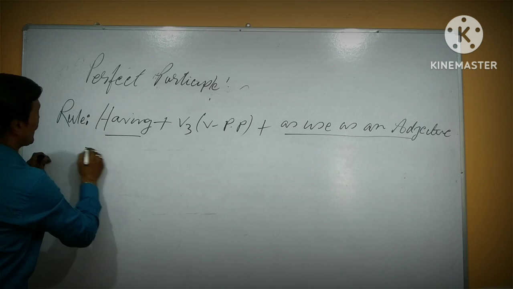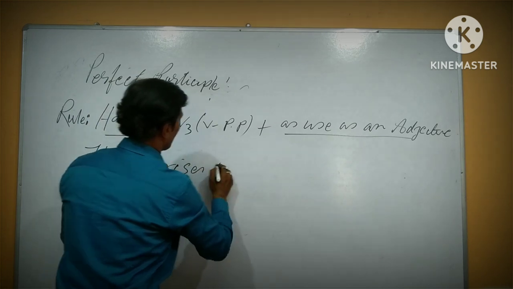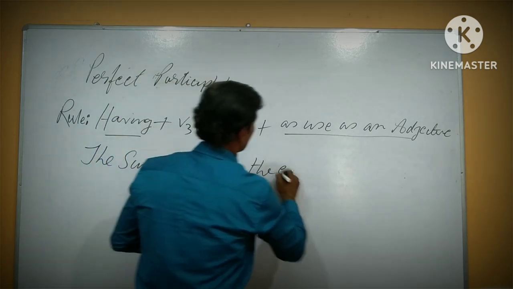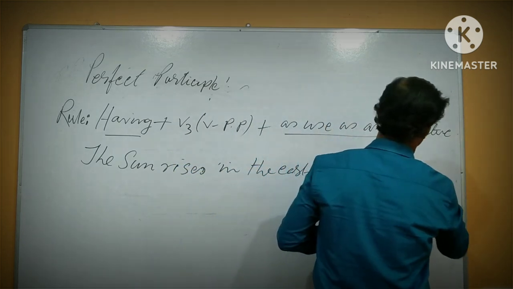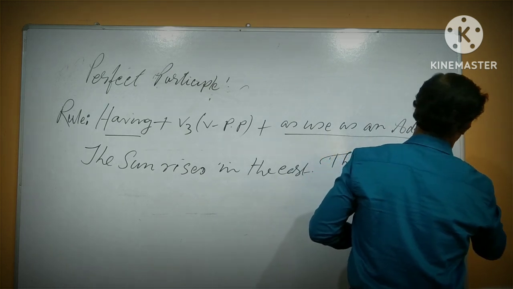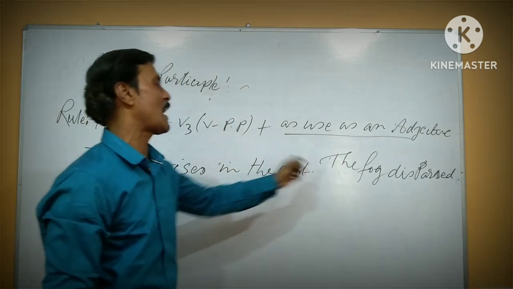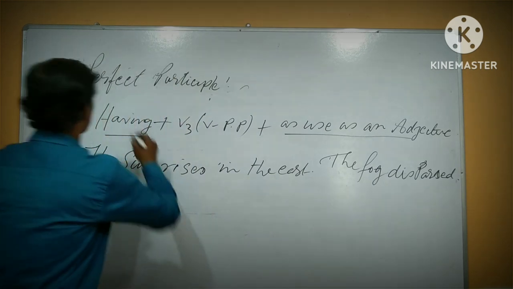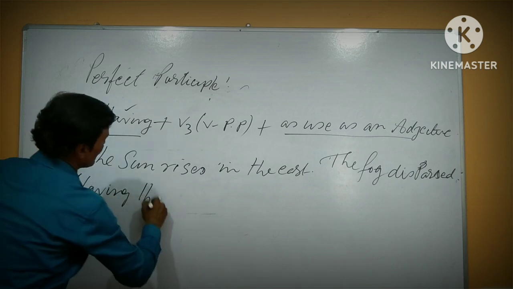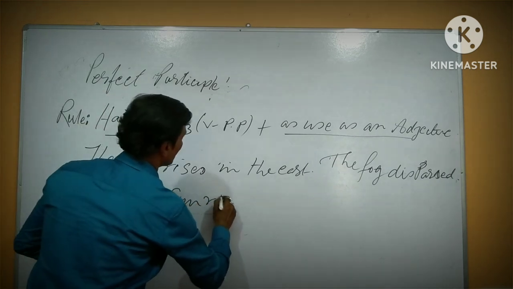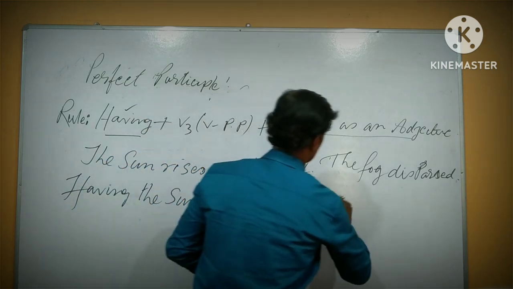Let's take an example. The sun rises in the east, the fog dispersed. So what is the example given here? The sun rose in the east and the fog dispersed. So here, how to do it? First, having the sun risen, comma, the fog dispersed.